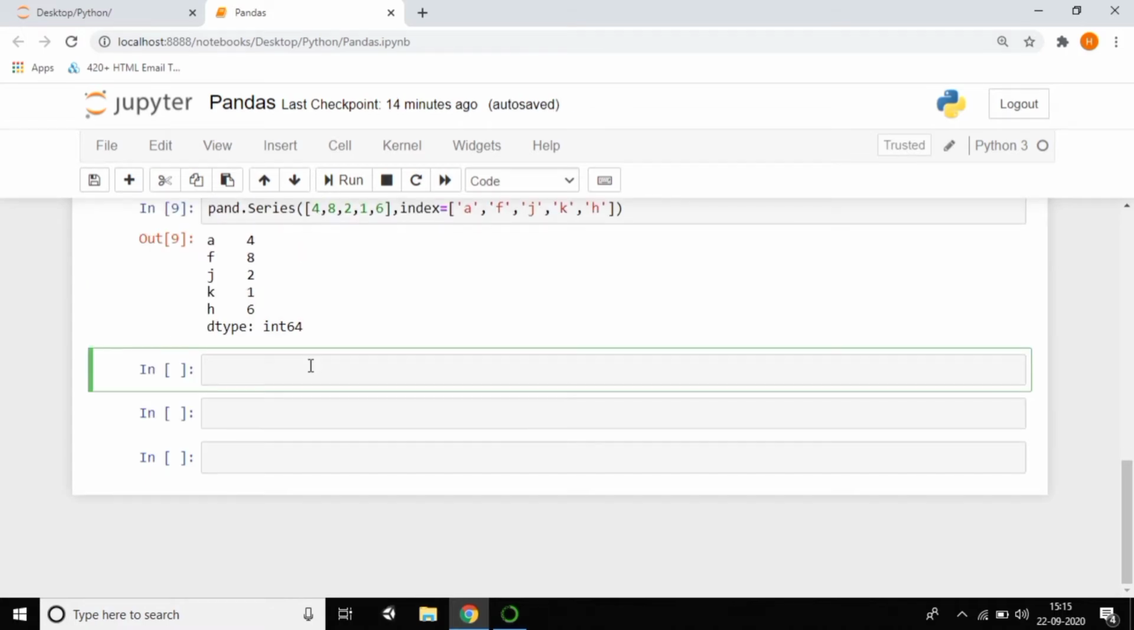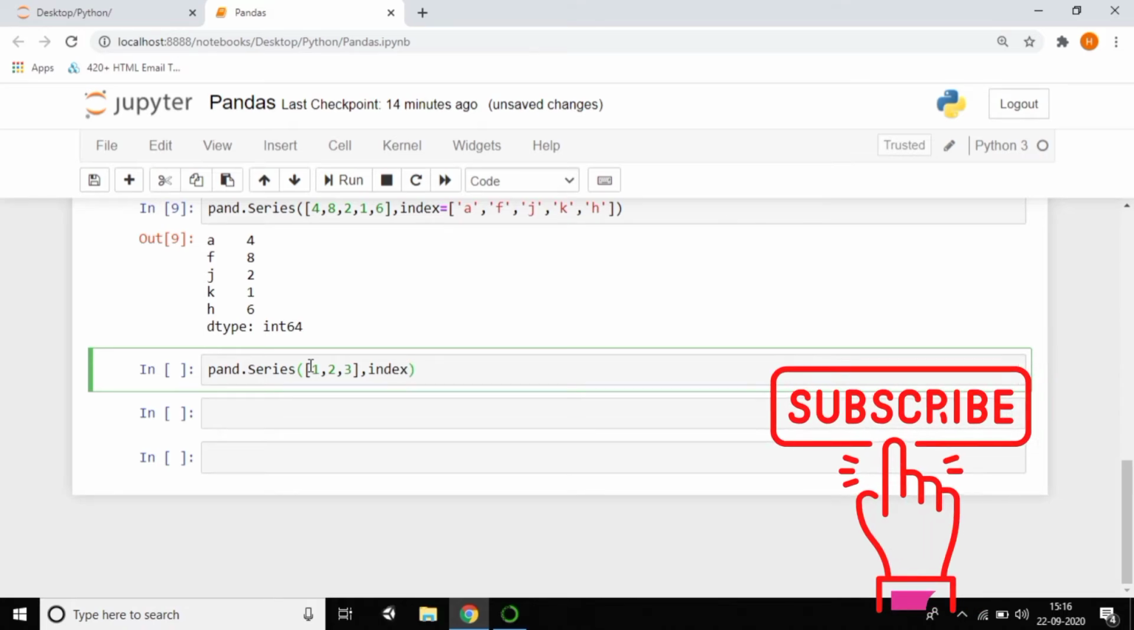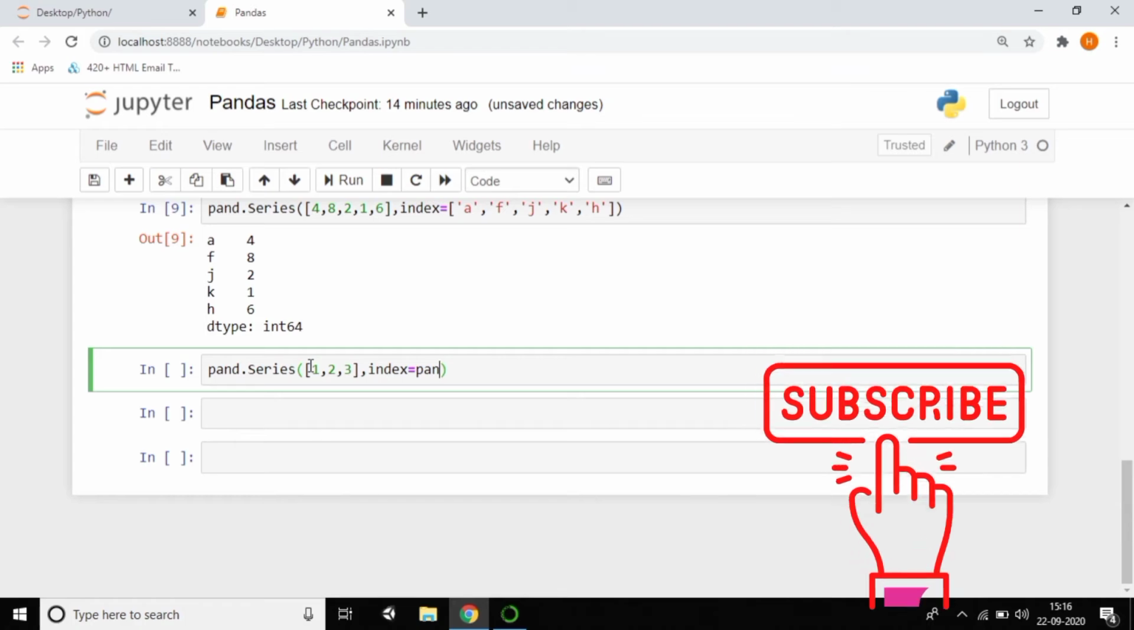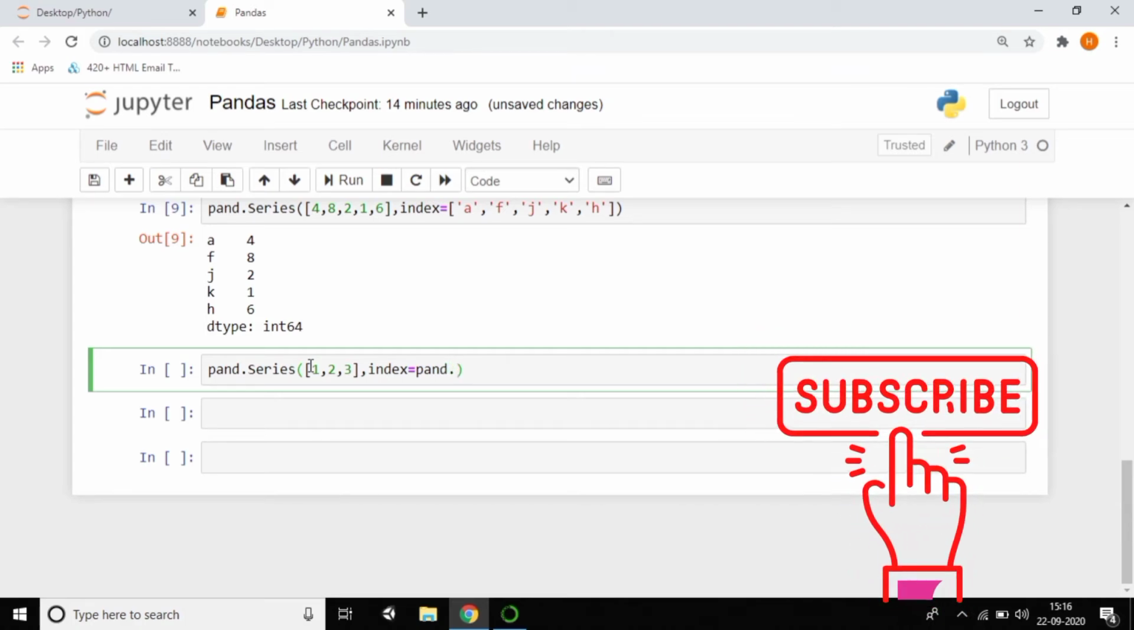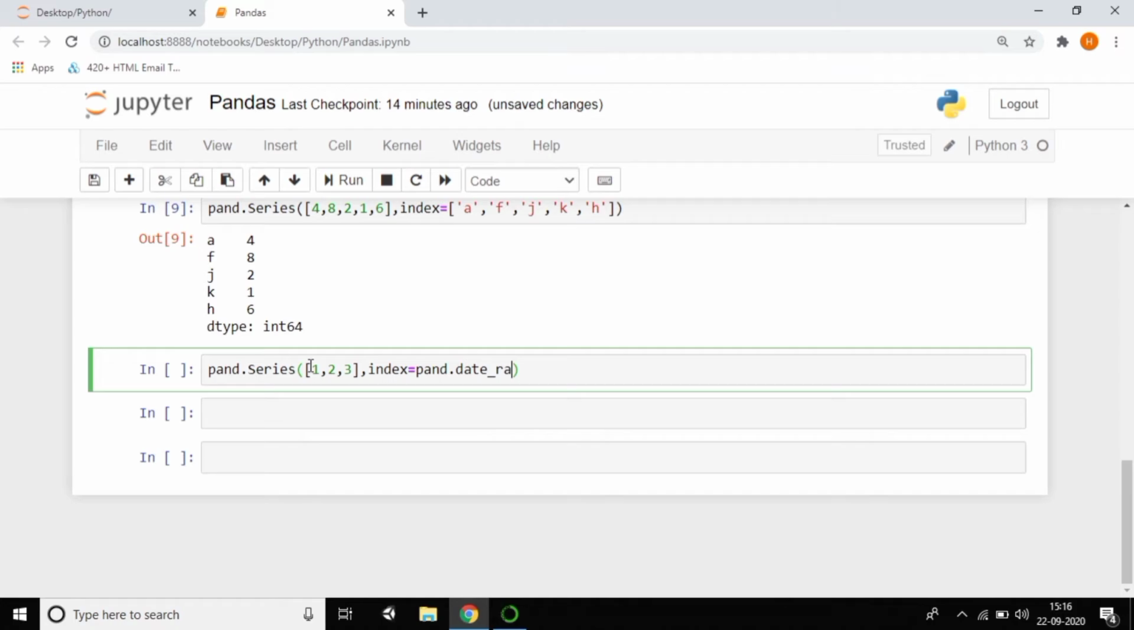A small task: I want to print the numbers with the index of dates. So actually, we have a default method which is called date underscore range. By using that, I want to do this. So of course, I'm creating a series, pd dot Series. Here I'm passing a series which is 1 comma 2 comma 3. I want to give the index like dates. So can we do that? Of course, we can do it by using pd dot date underscore range, a method which is called date underscore range. So by that I can do it.